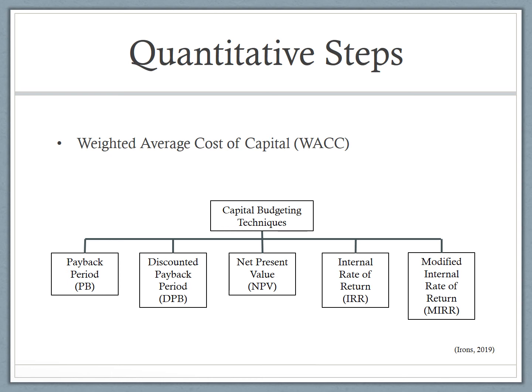Net present value incorporates time value of money, and if it is positive, a company should consider accepting the project. Internal rate of return calculates to find a NPV of 0 and determines the cash flow necessary to break even. Modified internal rate of return is similar to IRR, but its calculation is different because the company assumes a different reinvestment.